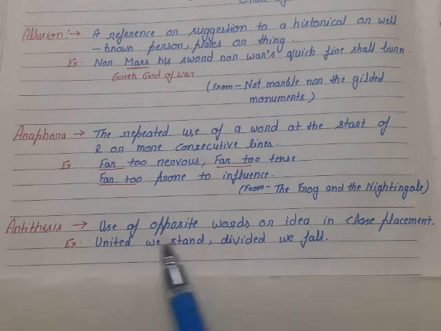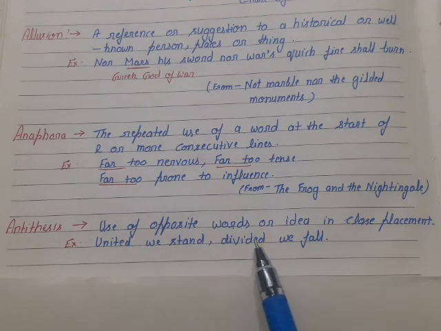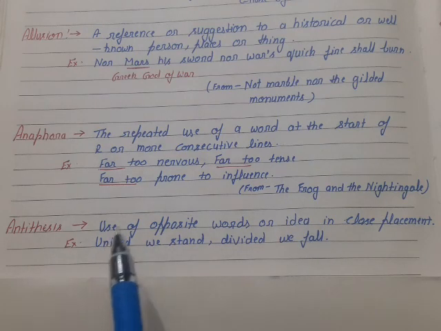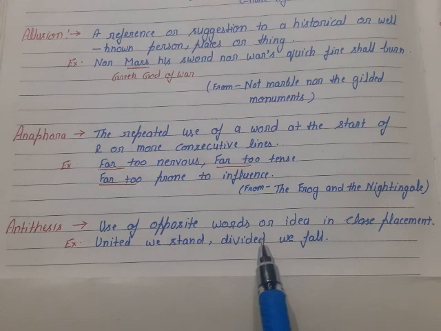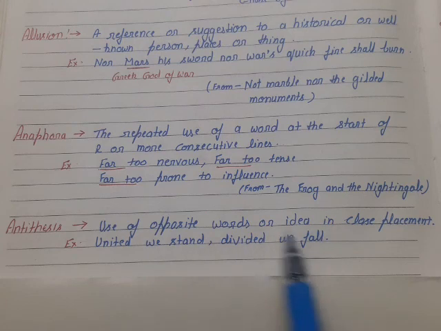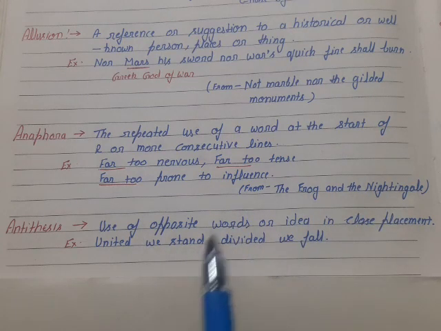See, united we stand, divided we fall. Here the poet is saying if we are united then we can stand, if we are divided then we fall. United is opposite to divided and stand is opposite to fall. Both ideas, both expressions are opposite to each other. So this is the antithesis literary device.